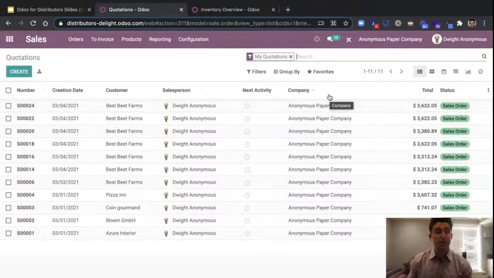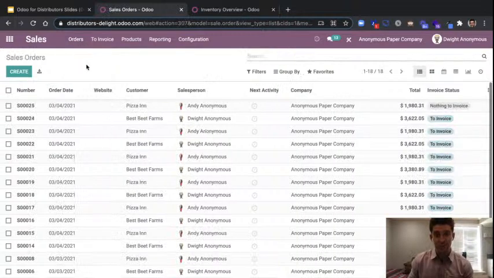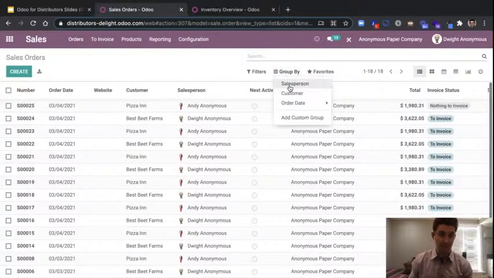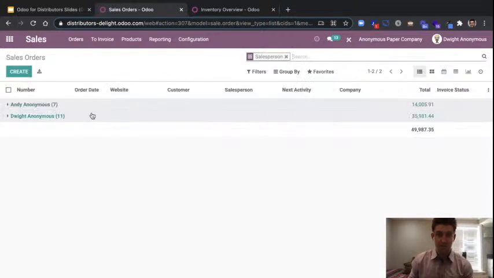Wouldn't necessarily recommend that for your sales team, but in this particular instance, Dwight has the ability to see this. And so he can come in, look at all the orders in here, and he just wants to see how he's doing against his buddy, Andy. So you can group this by salesperson and quickly see the values that he's got versus what Andy's got. So he can feel good about himself. He can feel like, okay, I've done my job. But he can also dive deeper if he wants.